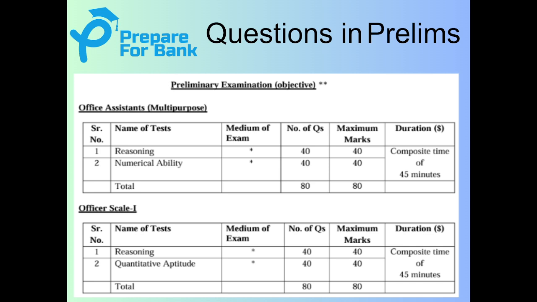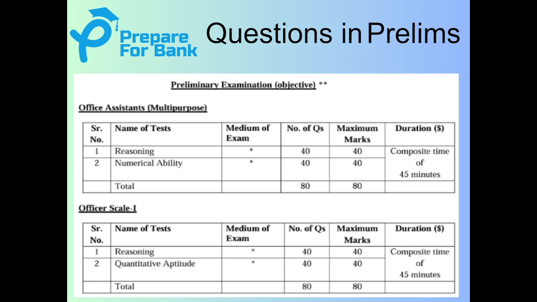So let's get started with the reasoning questions that will be asked in the preliminary exam. In the preliminary exam, there will be 40 questions and there will be a composite time of 45 minutes, and this 45 minutes will be shared along with the numerical ability or the quantitative aptitude. For RRB, the preliminary exams are being conducted for two posts. One is for the office assistant and the second one is for the officer scale 1.